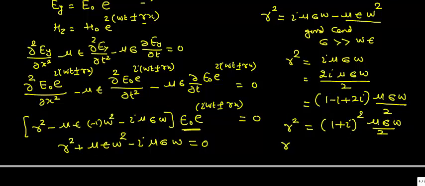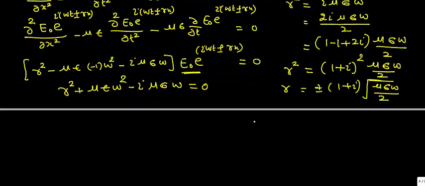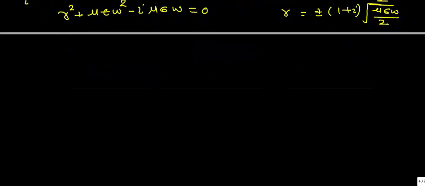It is equal to gamma square, or gamma will be equal to plus minus 1 plus iota, and it can be written as under root mu sigma omega upon 2. Simplified, this is the value of r or gamma, where it can also be written as gamma equal to plus minus 1 plus iota into k, where this k is equal to mu sigma omega upon 2.